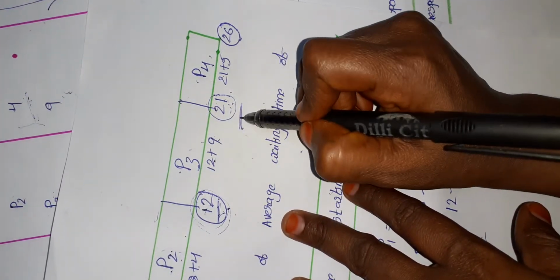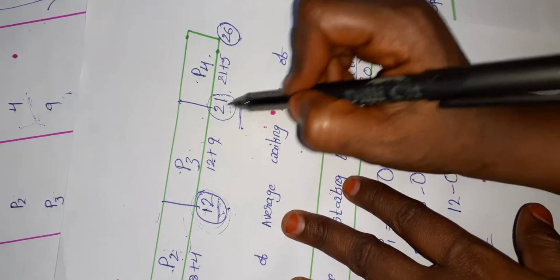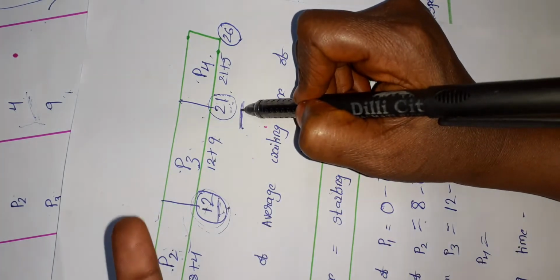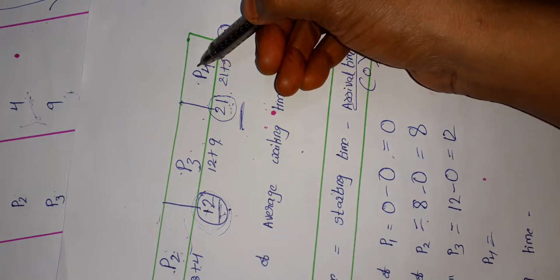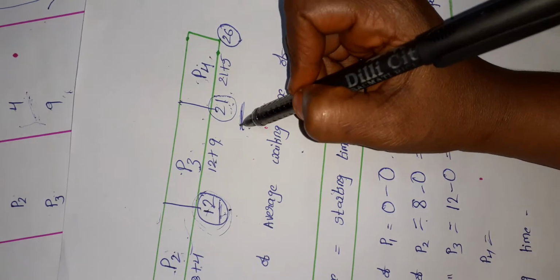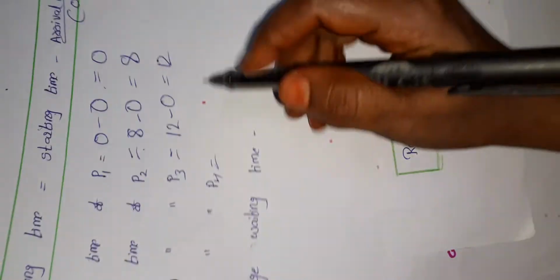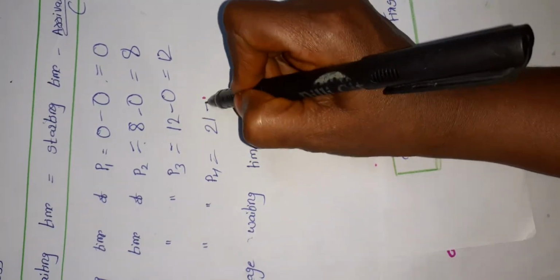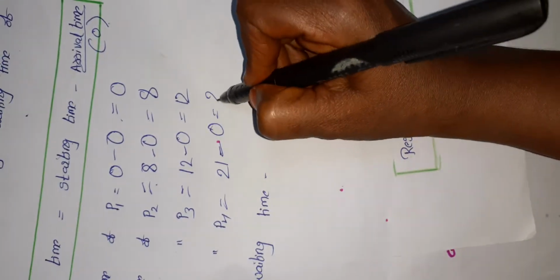How much time will P4 wait? 21 milliseconds, for the completion of P3, so we consider 21. So for the execution of P4 it waits for 21 milliseconds, and here 21 is the starting time for P4. So 21 minus the arrival time, always taken as 0, is 21.